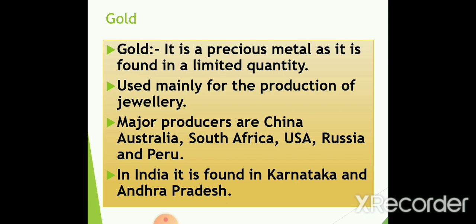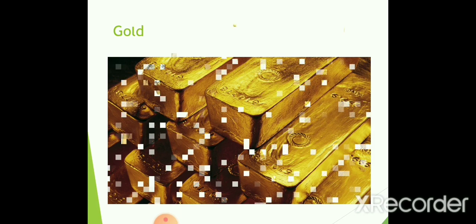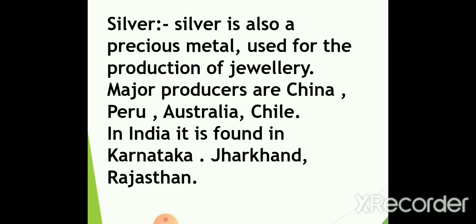Major producers are China, Australia, South Africa, USA, Russia and Peru. In India, it is found in Karnataka and in Andhra Pradesh, in very small quantity, but it is found in India also. Now you can see gold ornaments, etc. Now the next precious metal is silver.